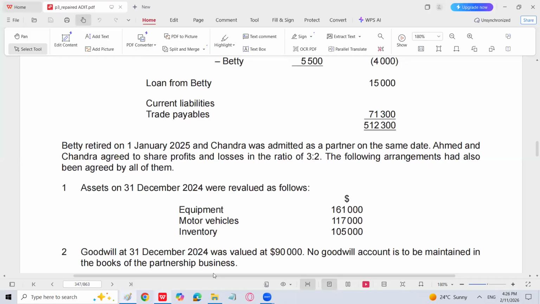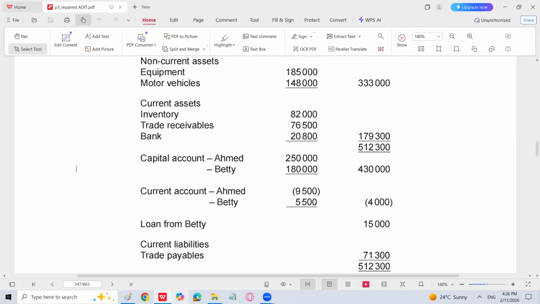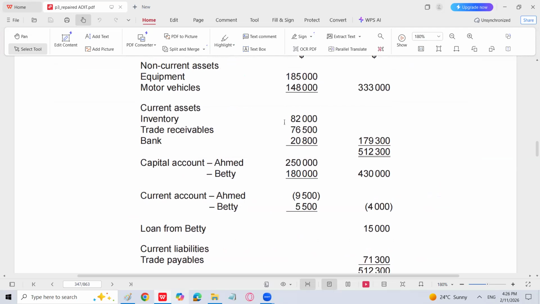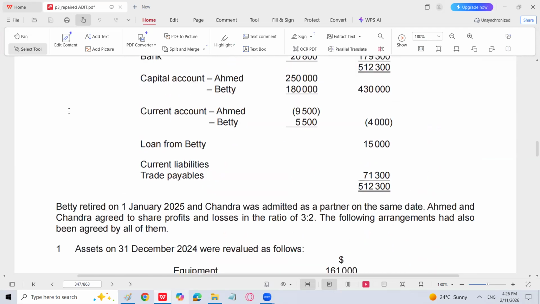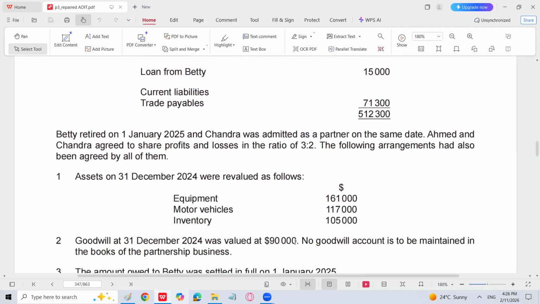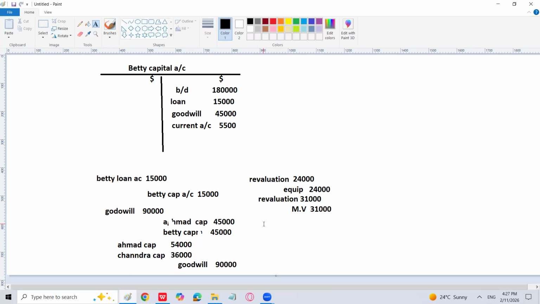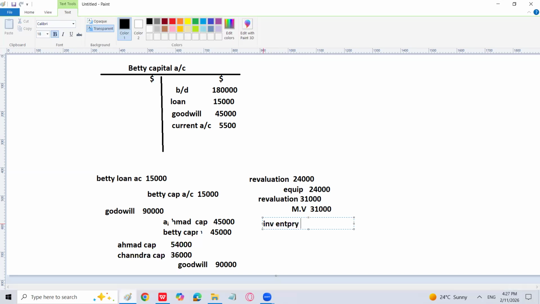Next is inventory. Inventory given in the question is 82,000, and now the inventory has increased to 1,05,000. So there is a revaluation increase in inventory of 23,000. 18 plus 5, 23,000. So I will pass the entry inventory debit and revaluation account credit with 23,000.